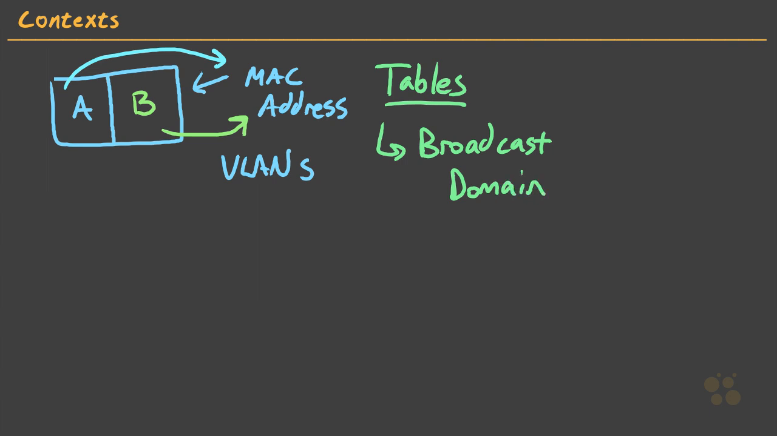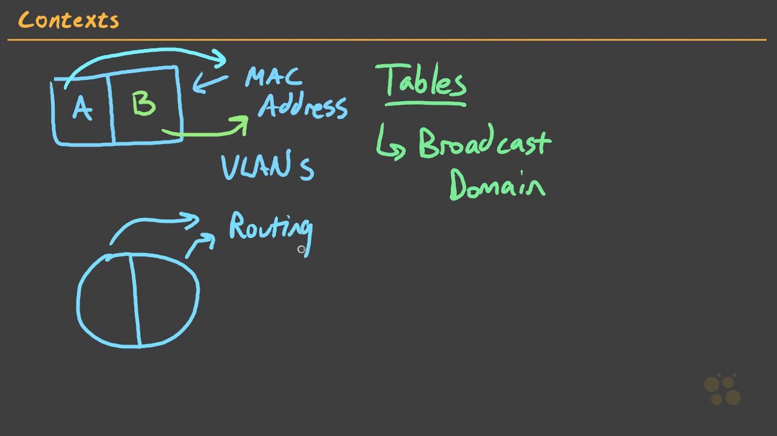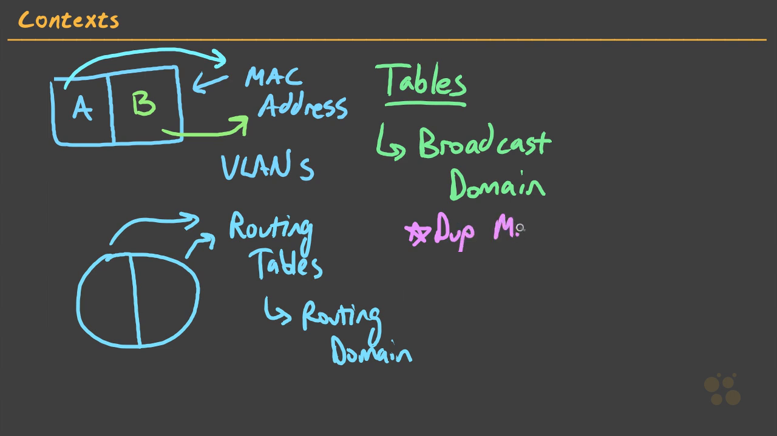Well, we have the same concept in the routing world. Just like in the switching space, we can take a router and we can split it, such that we have two different, not MAC address tables, but two different IP routing tables. And these IP routing tables give us independent routing domains. What do we mean by that? Well, within a single broadcast domain, we can have duplicate MAC addresses between the two different VLANs. Well, same with the routing world. We can have duplicate IP addresses between these two domains.